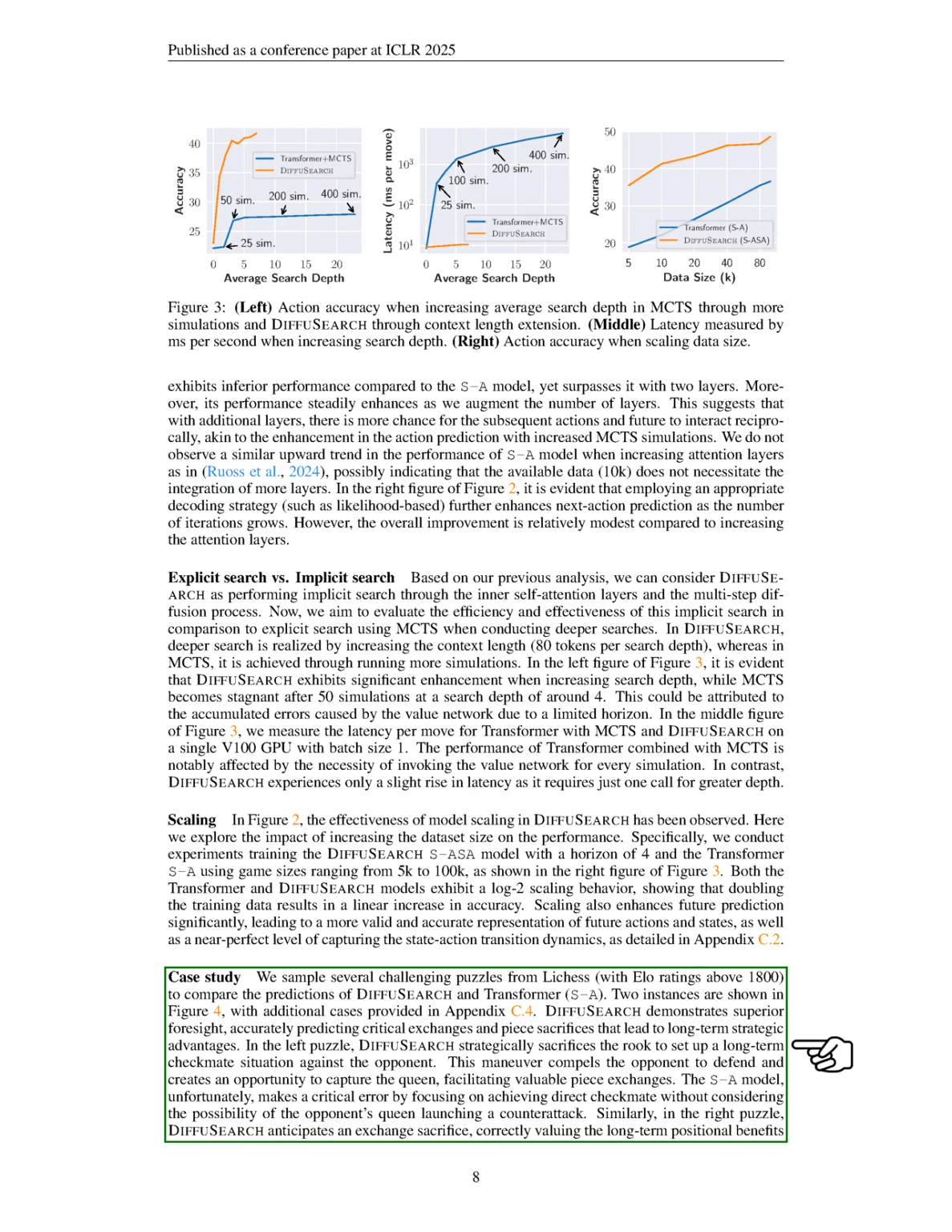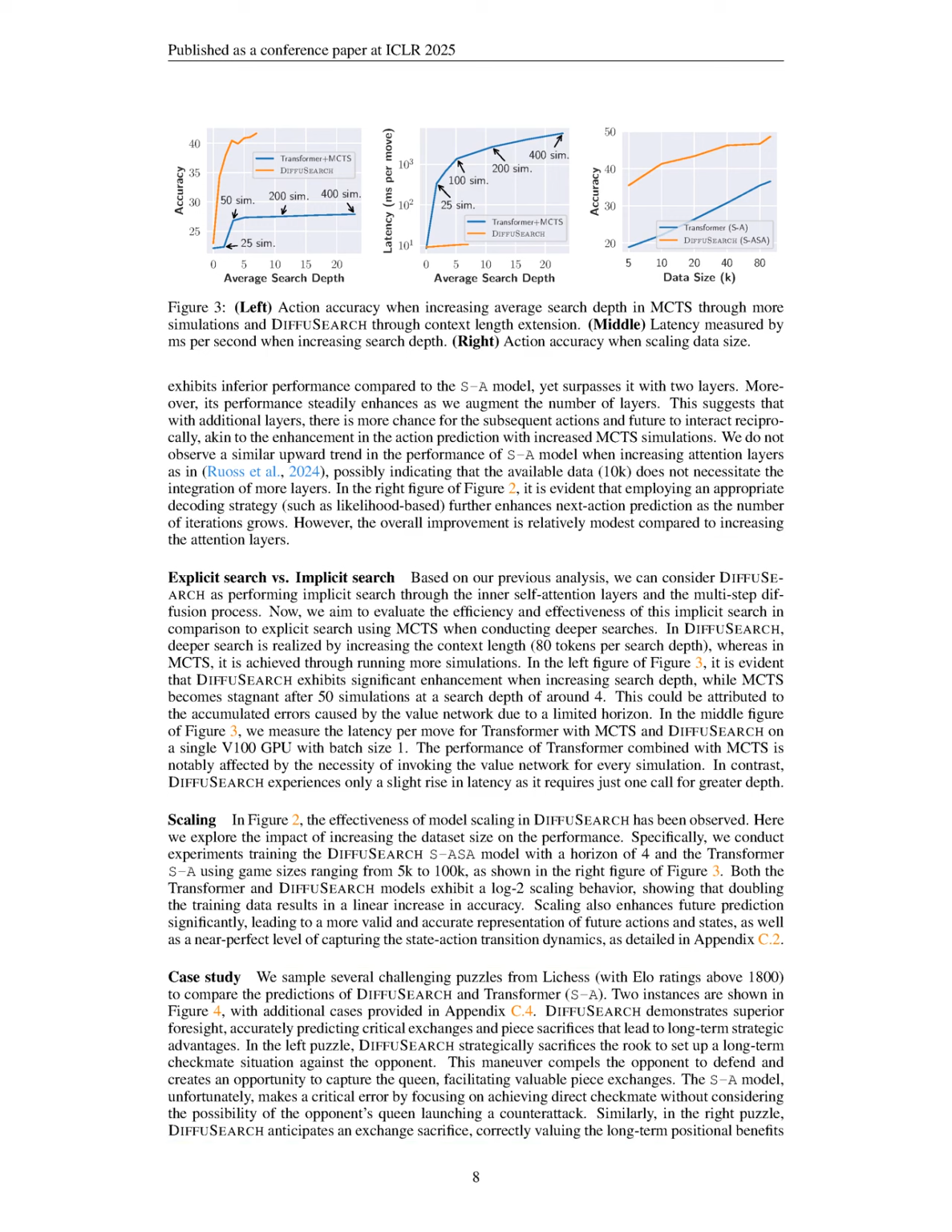Similarly, in another puzzle, DIFFUSEARCH correctly anticipates a sacrifice for long-term positional benefits, while the SA model misjudges the exchange's value, resulting in poor moves. These results highlight DIFFUSEARCH's effectiveness in long-term planning without relying on explicit search.